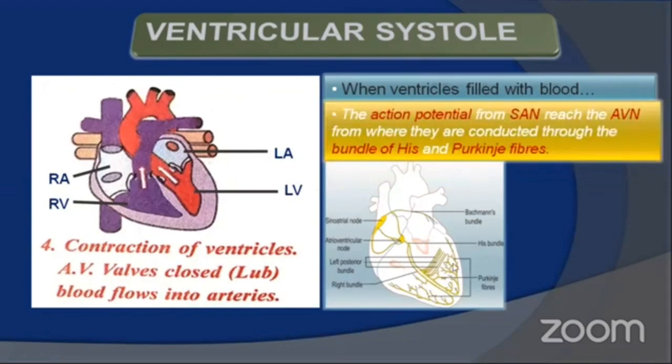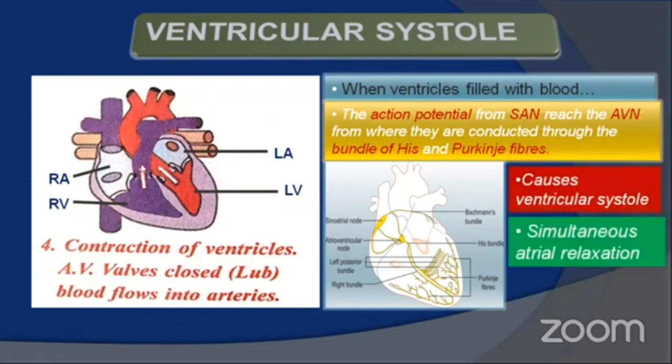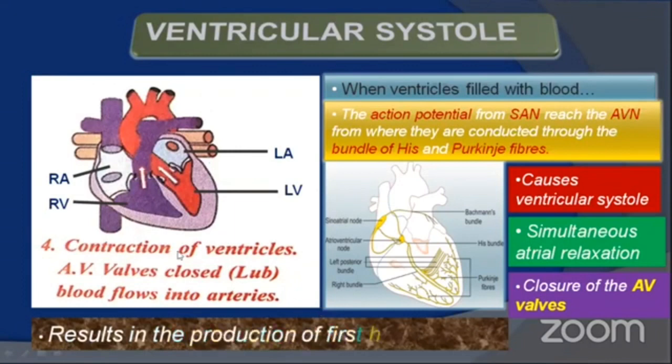So this is the electric conducting system present in the wall of ventricles. Through Purkinje fibers the action potential is sent to the muscular wall of ventricles where they undergo contraction. So ventricular contraction results in simultaneous relaxation of the atria and closure of the AV valves. AV valves are nothing but the tricuspid and bicuspid valves, which are closed during ventricular systole. Due to their closure, the first heart sound is produced, that is called lub.